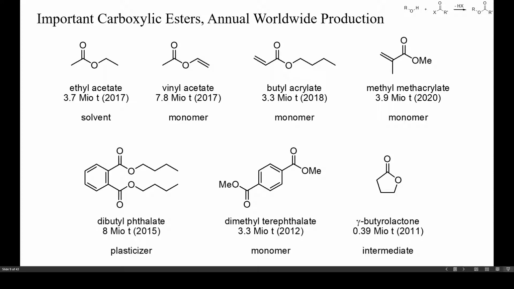Here's a small selection of some commercially relevant esters that are used as solvent, as monomer for the production of polymers, as plasticizer or as synthetic intermediate. The most important classes of monomers are vinyl esters, acrylates, and dicarboxylic acid esters. In vinyl esters and acrylates, it is the alkene which undergoes polymerization, initiated by radicals, acids, or bases. Diesters are polymerized by base-catalyzed transesterification with a diol at high temperature, usually above 200 degrees Celsius.